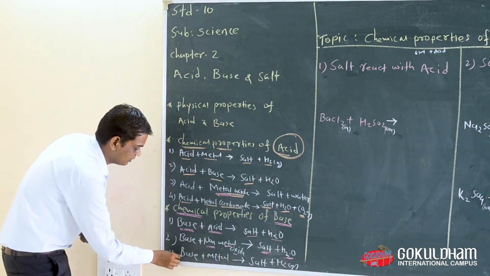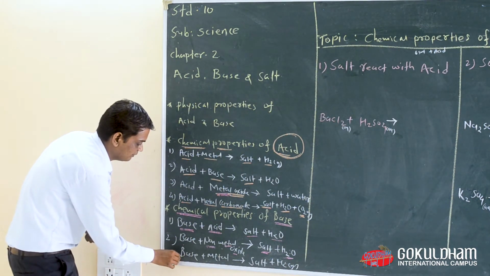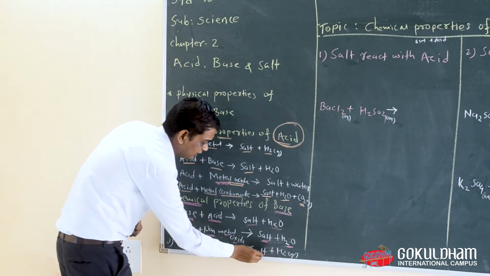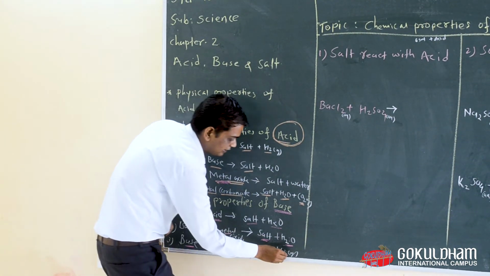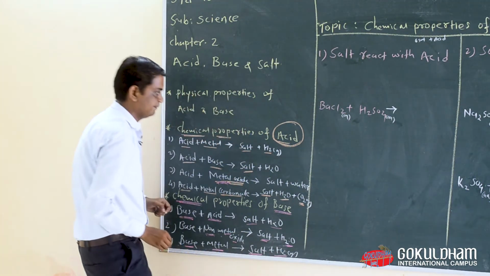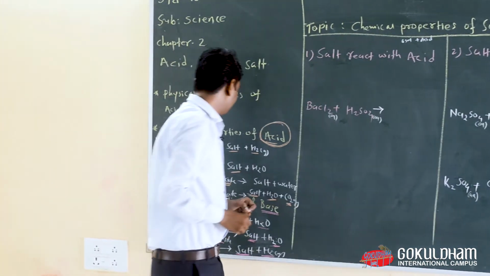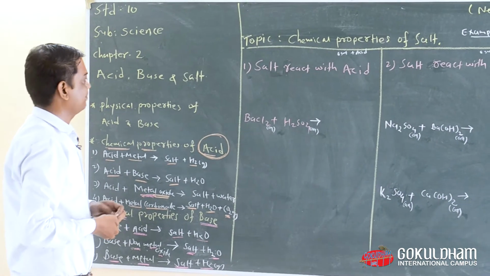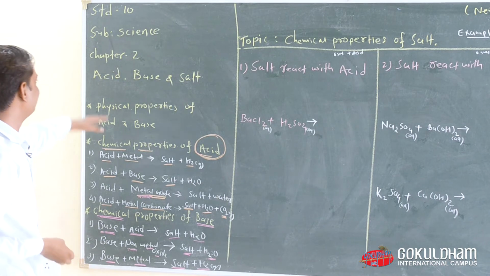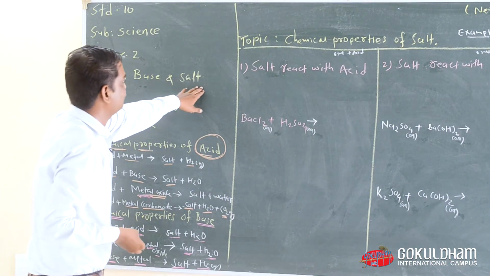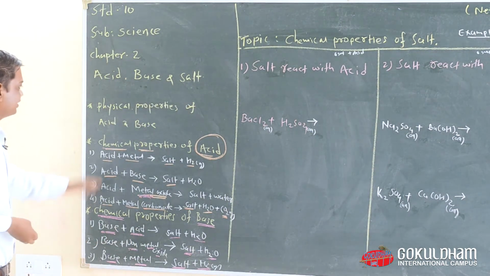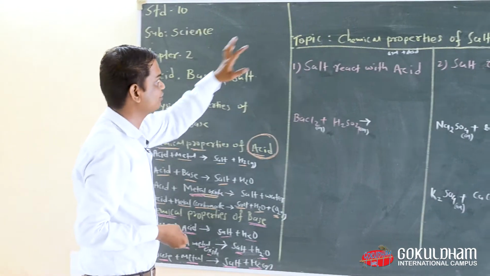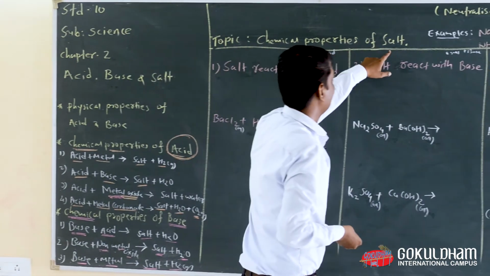The last and final chemical property of base is that base reacts with metal, and we get salt and dihydrogen gas. Now our today's point is the chemical properties of salt, because the name of the chapter is acid, base and salt. We have completed the chemical and physical properties of acid and base. Now we are going to see the chemical properties of salt.